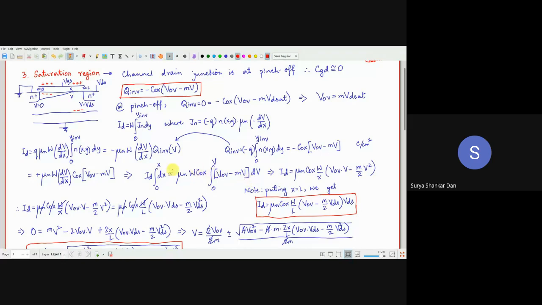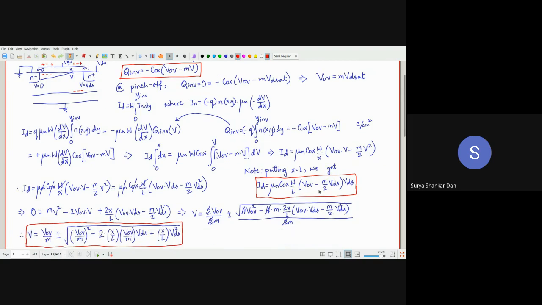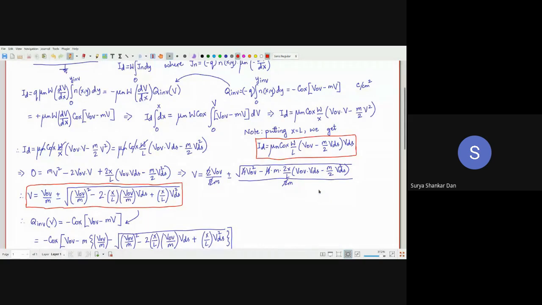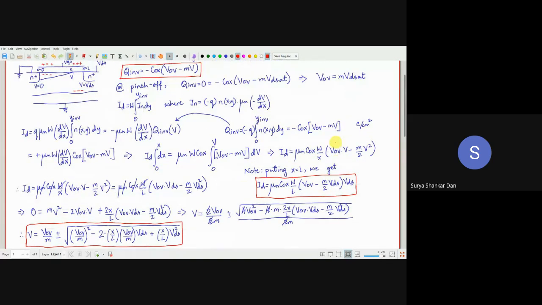Cool. The rest of these terms are constants. ID and mu n and W COX are constants. So what we get is ID is equal to mu n COX W by x, notice I'm not putting capital L over here, into VOV V minus m by 2 V square. Now, clearly you can understand that if we put x equal to capital L, we will get the relation which we are all accustomed to. This we had seen in our, I think, one or two lectures earlier. But at the same time, this is one relation which we have got, that is the current when we are considering the entire channel length.